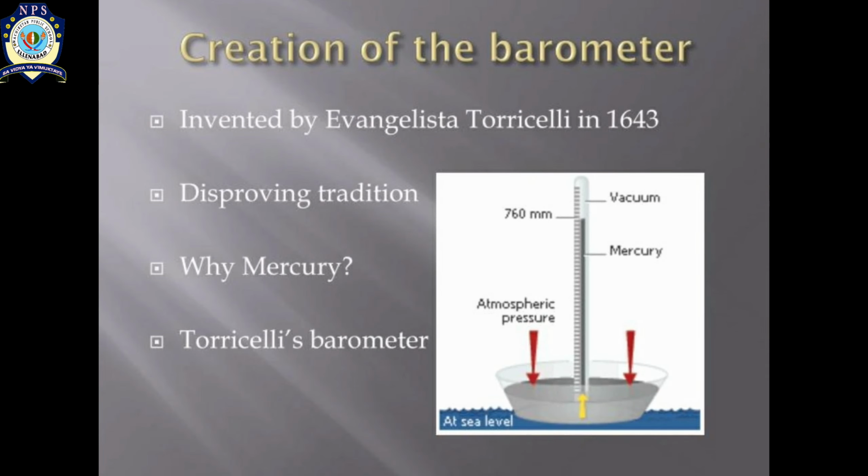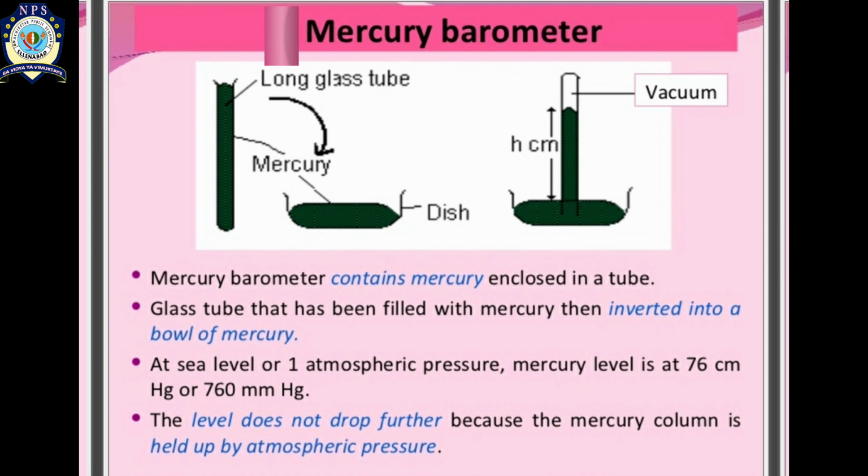It was invented by Torricelli in 1643. He used mercury in it for the readings, which is why it is also called the mercury barometer. Now let's discuss the working of the mercury barometer. In the mercury barometer, you will find a long glass tube. We fill this long glass tube with mercury, and there is one trough, or you can say bowl, and we fill this trough or bowl with mercury too.